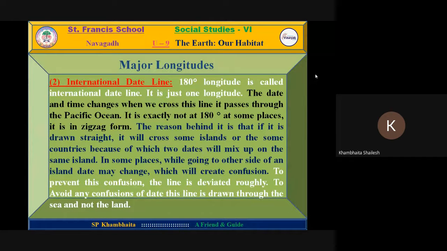Yes, clear. International Date Line, the second major longitude. As we have discussed, 0 degree is called the Greenwich line. 180 degrees from 0 degree is called the International Date Line. When we cross this line, the date and day both will change. The line is drawn in the Pacific Ocean, mostly in sea or water area.